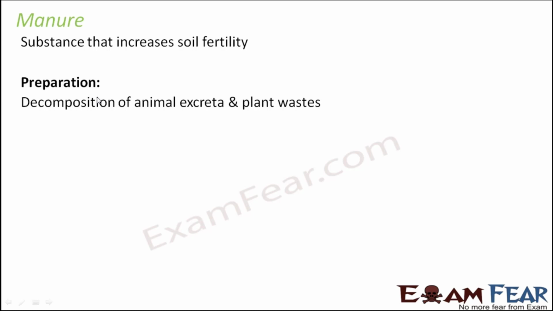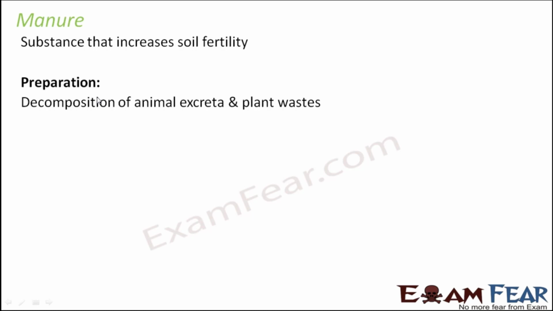Because till now we had been talking about how to control air pollution, how to control water pollution, and we found that most of these plant and animal wastes give rise to pollution. Now, if the wastes can be utilized in a nicer way, where the wastes can be decomposed to make manure, which in turn is again helpful for the growth of plants, then we are actually recycling the plant and animal wastes. So that's a nice thing to do.